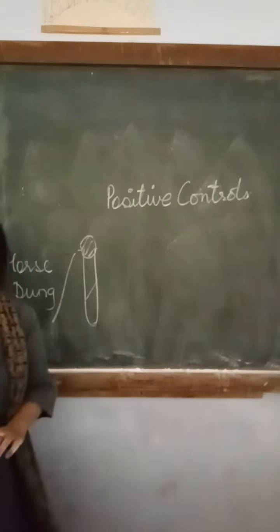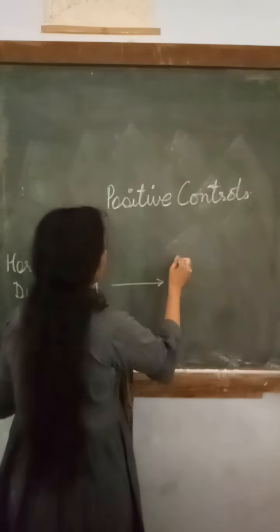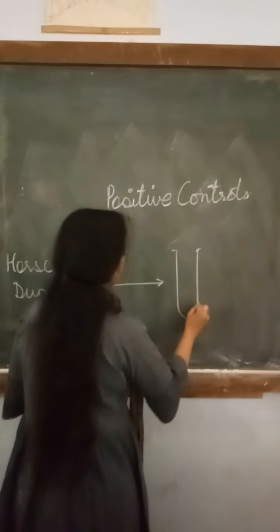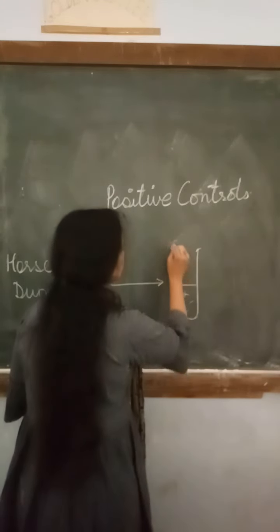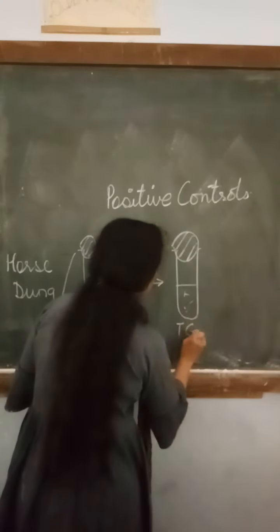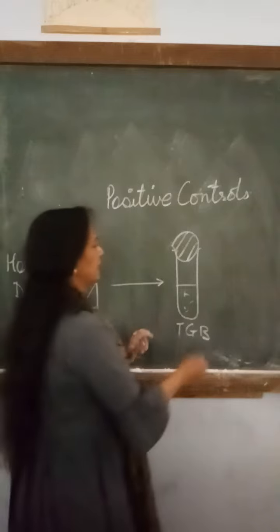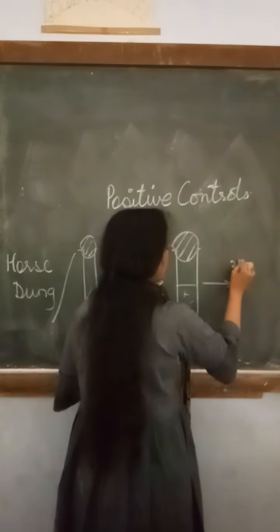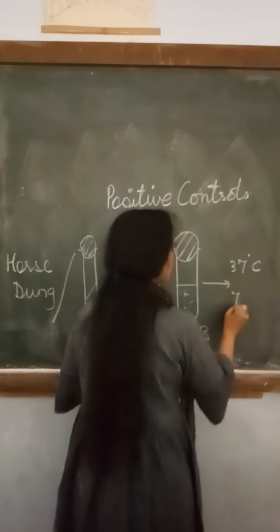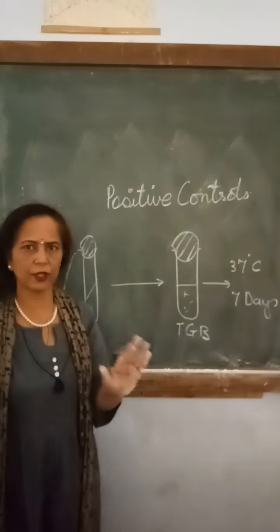Either a pure culture or you can go for the source. Then you inoculate thioglycolate broth, and in the same way we keep it at 37 degrees centigrade for 7 days.